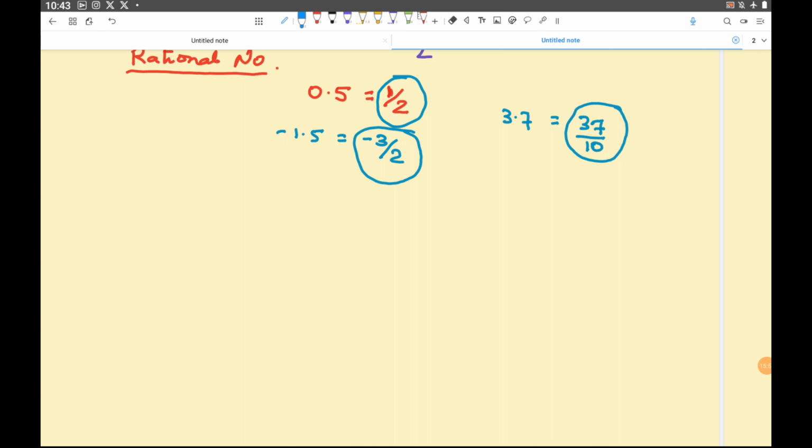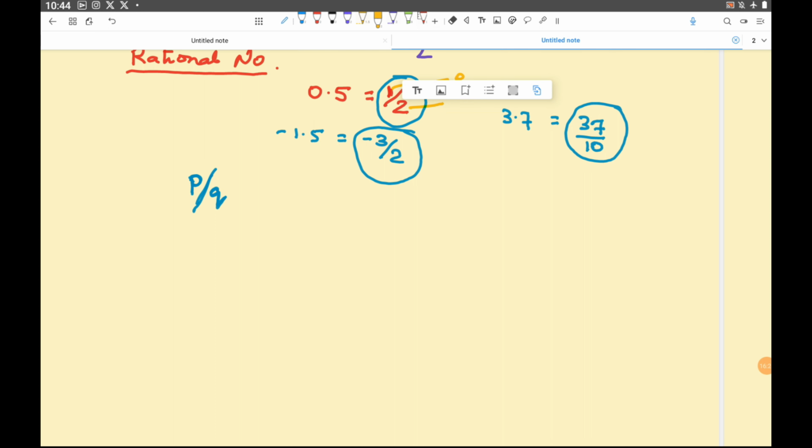So all the rational numbers can be written in form P divided by Q. And we say that rational number, all the rational numbers are those numbers which can be written in the form P divided by Q. P can be anything, like for example, here P is 1, here Q is 2.